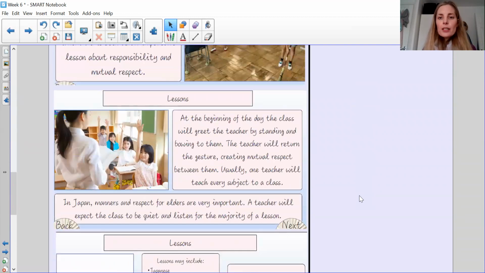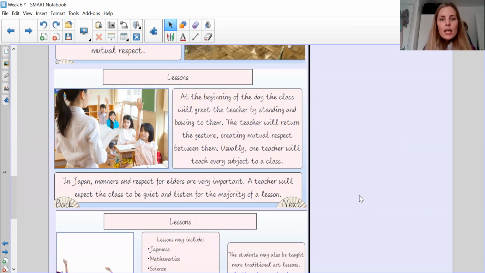Right. The last block. And just remember, if you need to pause at any point, pause the video and then get that information down. Then you can unpause when you're ready. So the last one is lessons. At the beginning of the day, the class will greet the teacher by standing and bowing to them. Okay, imagine you had to come into my classroom and greet me and then bow to me. The teacher will return the gesture. So the teacher will then bow back to them, creating this mutual respect between them.